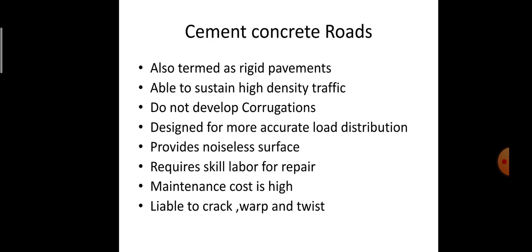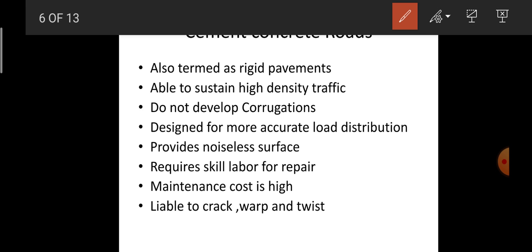Next, coming on to the next type of road, that is the cement concrete road. These are the type of road in which cement concrete is used as a binder material, and it is also termed rigid pavement. This is the type of road which can sustain high density traffic. It does not develop any corrugations, and it is designed for more accurate load distribution.